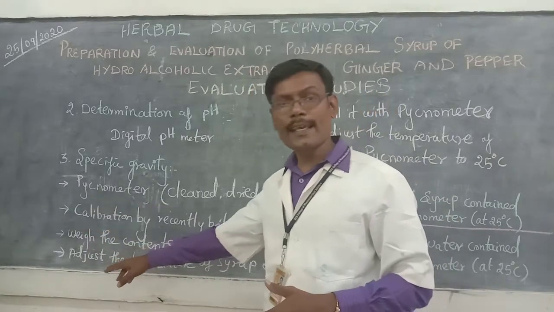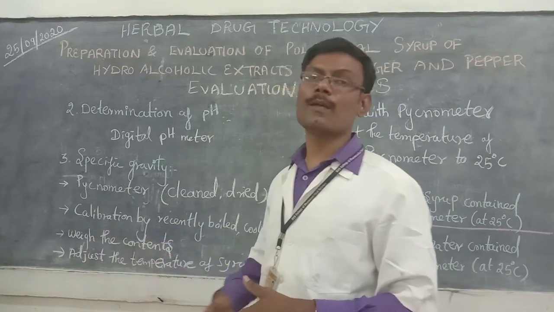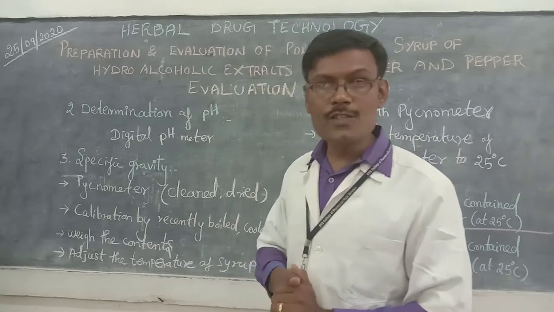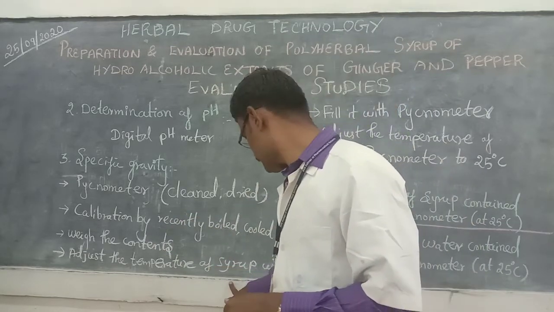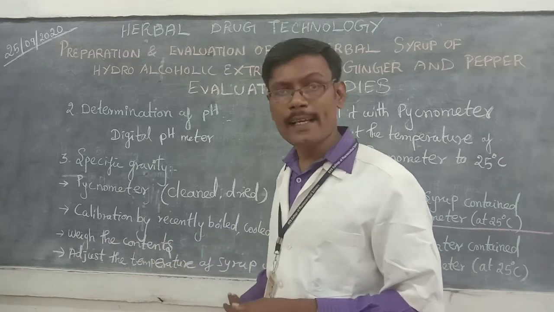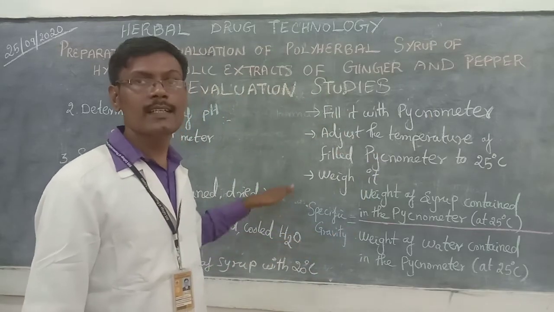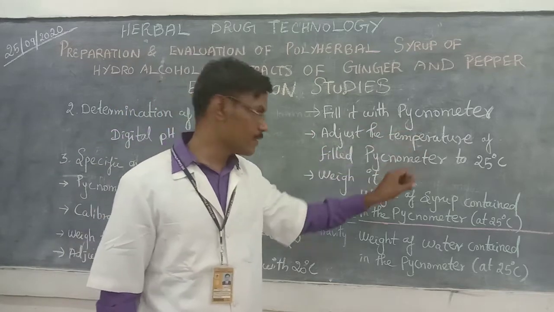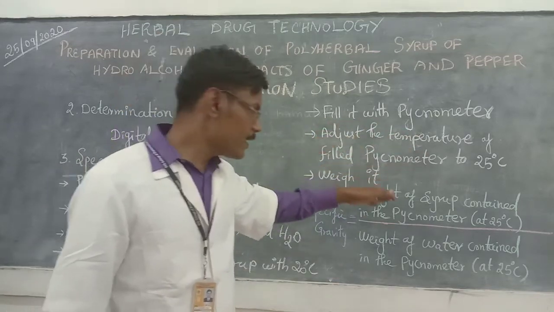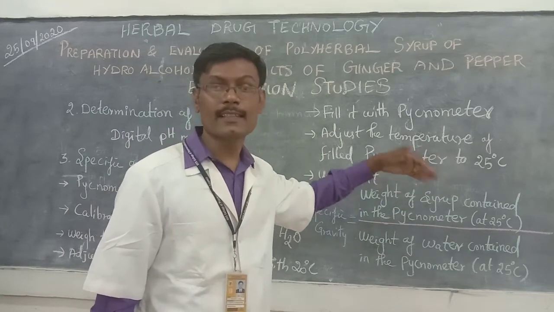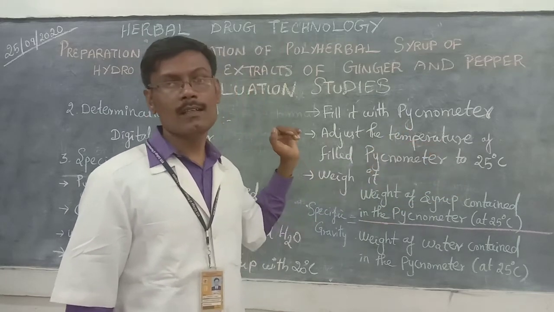Now, we have already prepared the herbal syrup formulation. The temperature of this herbal syrup formulation should be adjusted to 20 degrees Celsius. We have to fill the pycnometer with the syrup at 20 degrees Celsius. Then after that, the temperature will be raised to 25 degrees Celsius. Then the weight will be measured.